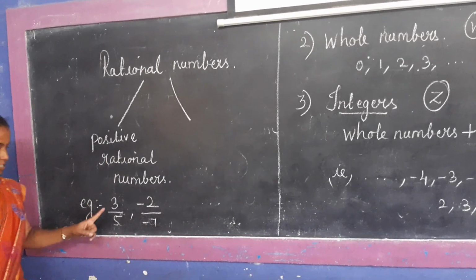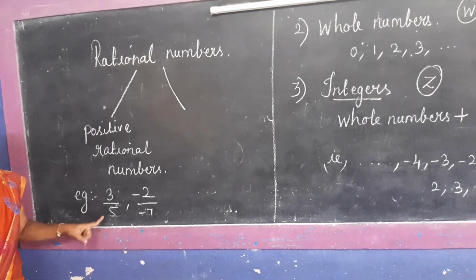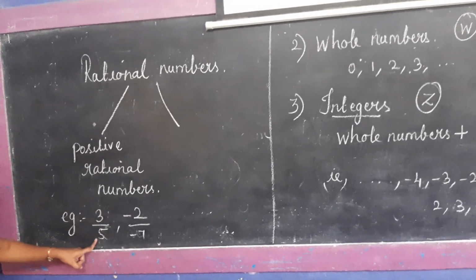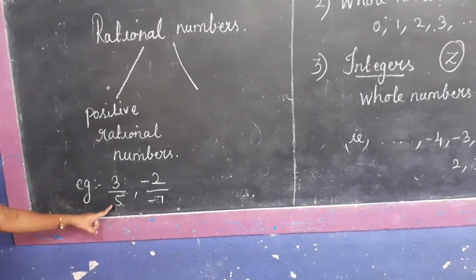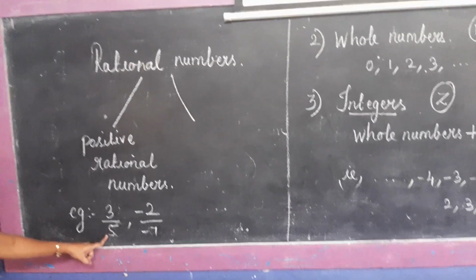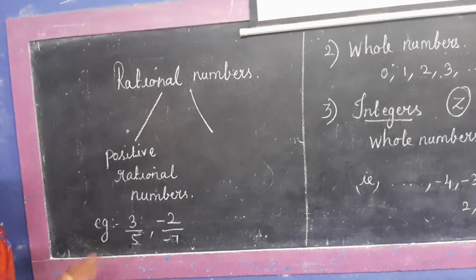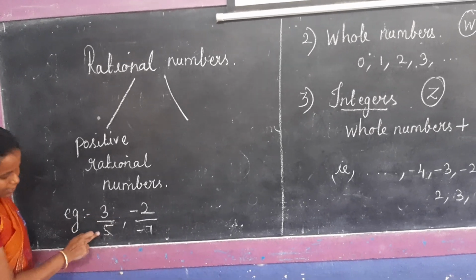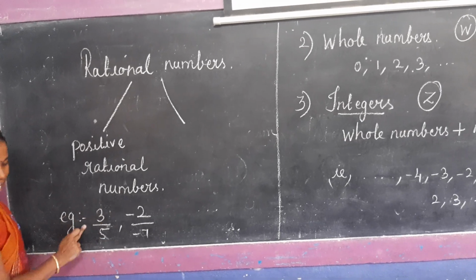Listen. See the first example, 3 by 5. It is in the form a by b, and b must be not equal to 0. Here b is 5, and 5 is not equal to 0. So it is a rational number. Here plus 3, here also plus 5. So this is a positive rational number.